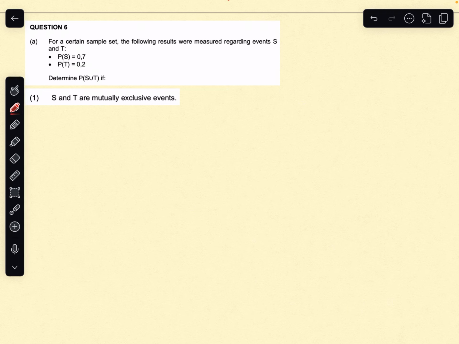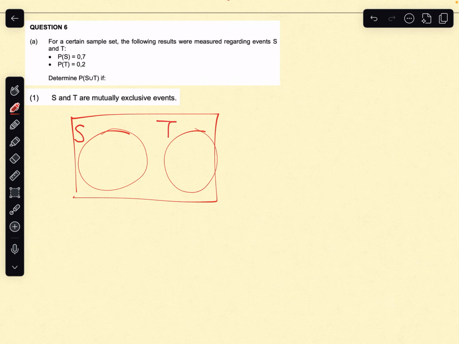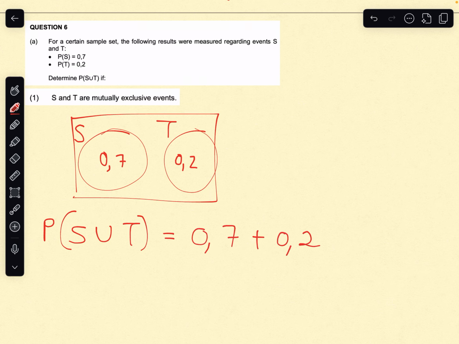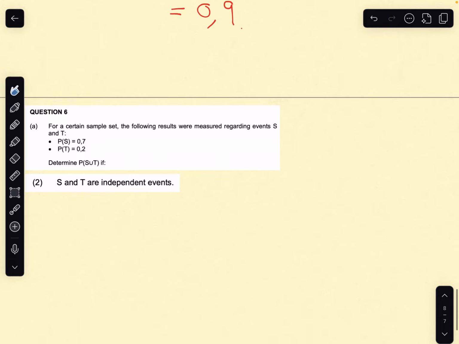So if we were to look at it as a Venn diagram, for example, there would be S, there would be T, the probability of S happening being 0,7, the probability of T happening being 0,2. And so the probability of S or T happening would just be the sum of each event happening. Right, so the key there is recognizing what this means, mutually exclusive. There is no intersection between the two events. There's no chance of S and T happening at once. So that's the one question.